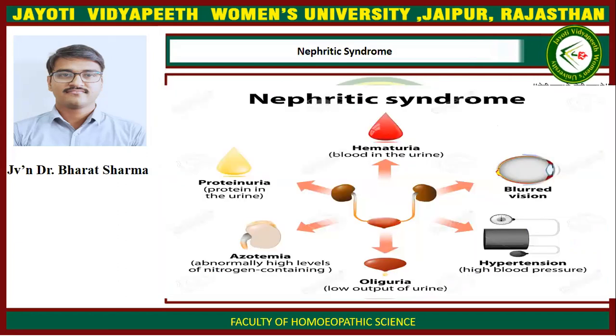Nephritic syndrome has symptoms like hematuria, blurred vision, hypertension, oliguria, azotemia, which means abnormally high level of nitrogen-containing agents, and proteinuria.